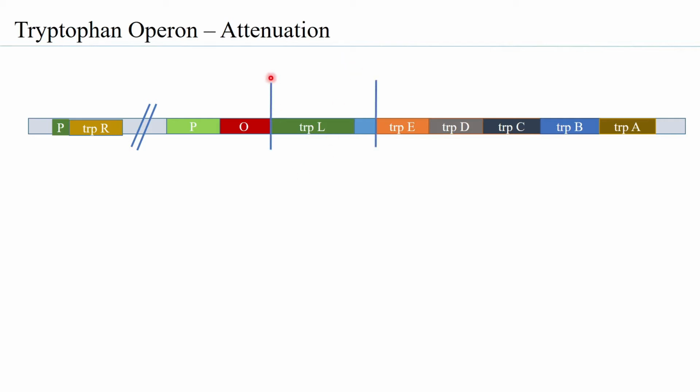So let us look at the region between the start point of the transcription for the entire tryptophan operon, that is at this point where the mRNA begins to be formed, and the start point of the first structural gene, that is TRPE. This basic region is about 162 base pairs, and it comprises the TRPL gene.